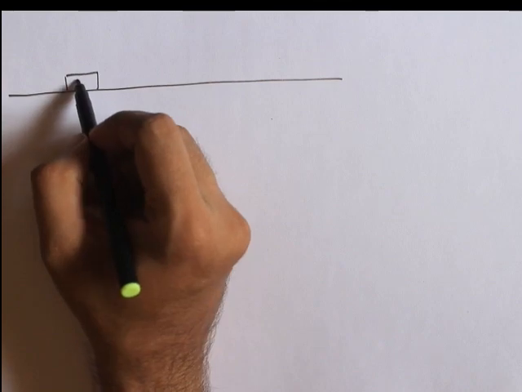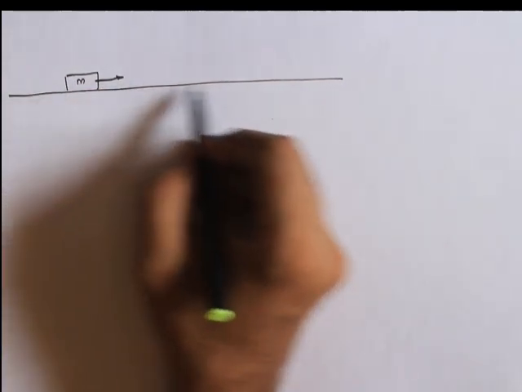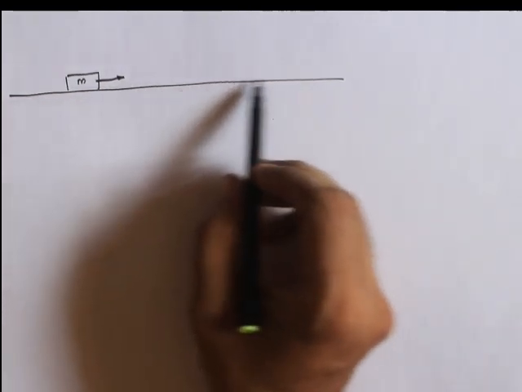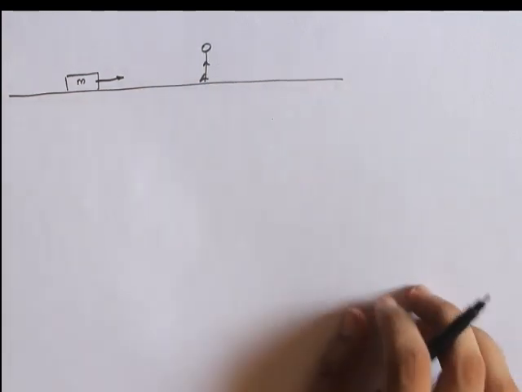This is the object of some mass, and this object is moving towards the right. Let's say I am standing over here.